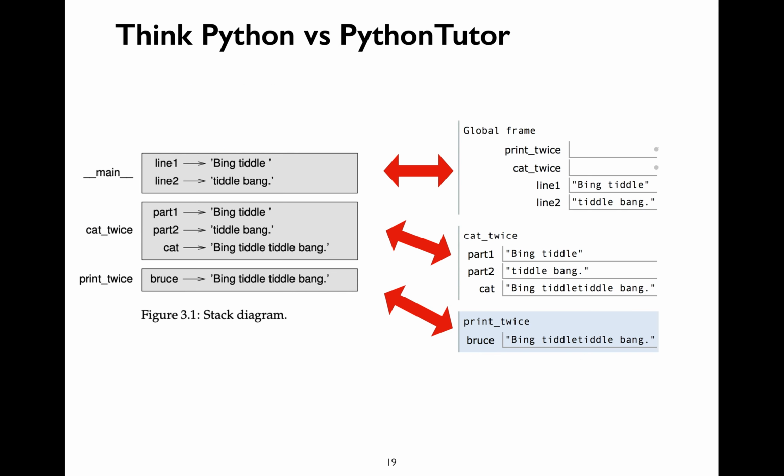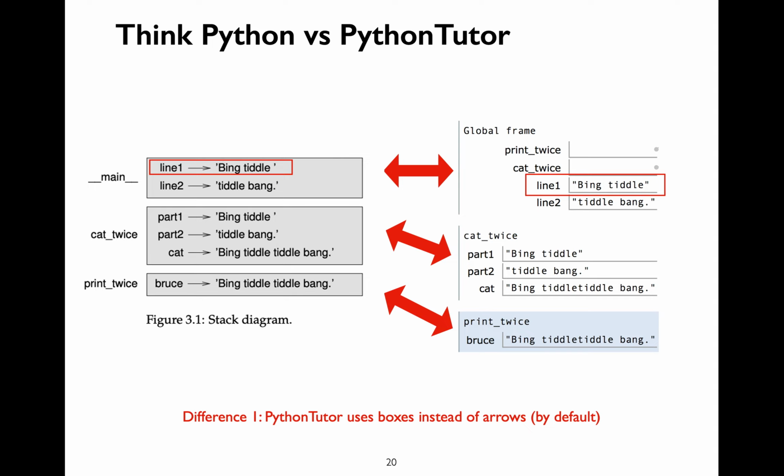Let's understand the differences between the Downey visualization and the Python Tutor visualization. The first difference is that Python Tutor uses boxes to show the variable values beside the variable names, whereas Downey uses arrows. Recall that we can switch the Python Tutor view to show arrows, but for now we are going to stick to the default, which uses boxes.